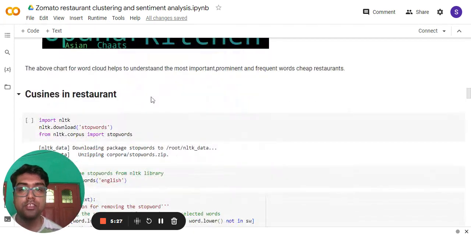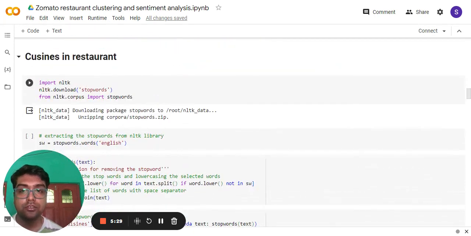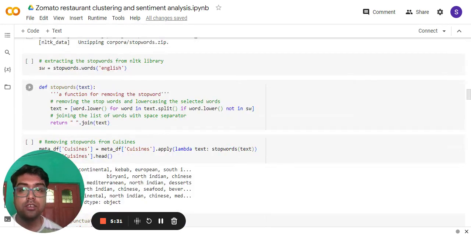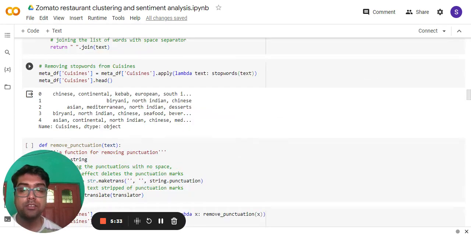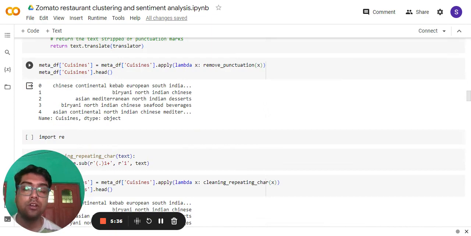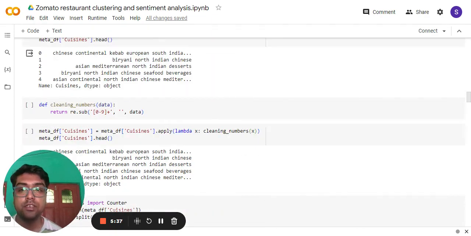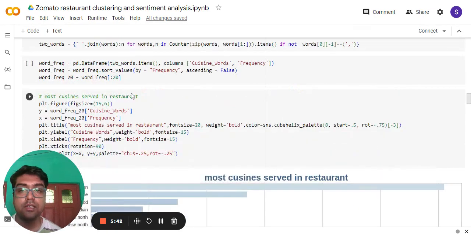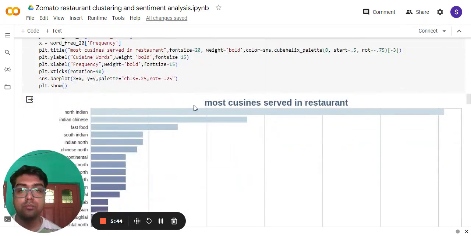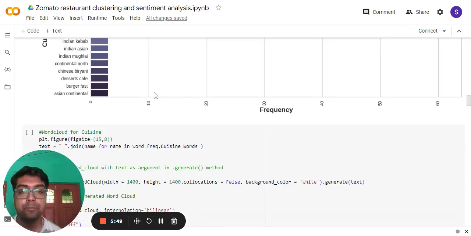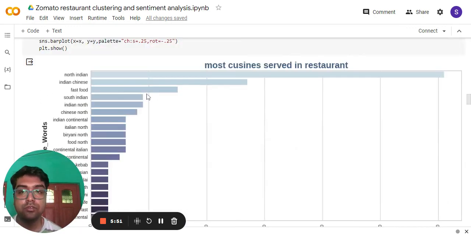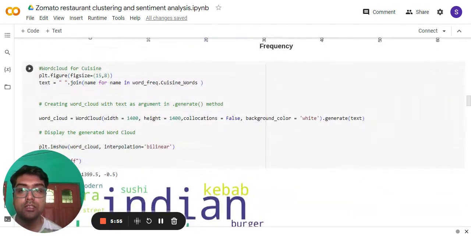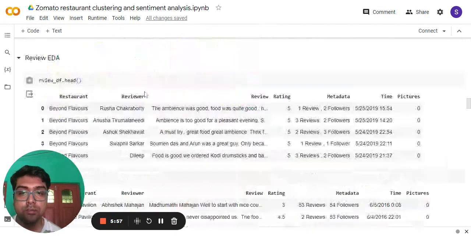Now under the quizzes part, I have started doing stop words removal. Then removed the punctuation, the extra spaces, the unnecessary characters, number characters, special characters, and repeated words. After doing that, this is the visualization of the most served cuisine in the restaurants. That is North Indian. It's the highest among them all, which was served mostly in the restaurants. And then I created the word cloud for the same.